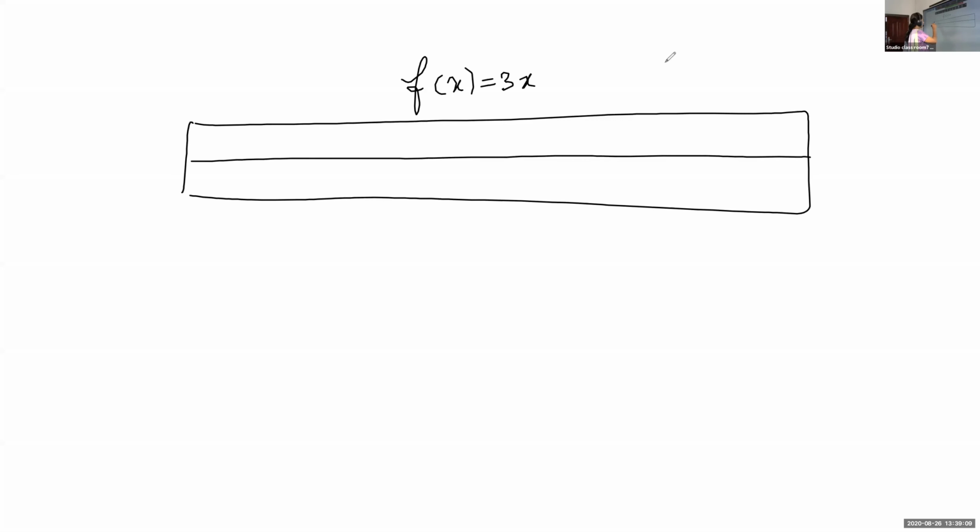X, f of x: 1.9, 1.95, 1.99, 2.001, 2.01, 2.1.